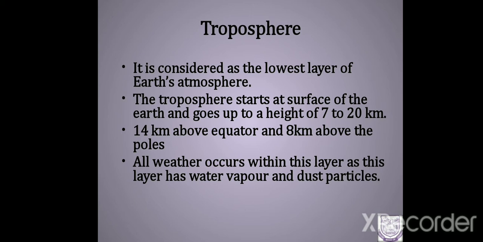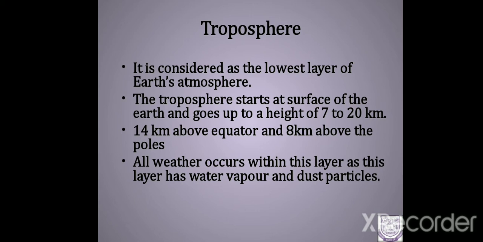And when you go to the pole, you can find only 8 kilometer of troposphere. The reason is temperature. Equator has high temperature, poles have low temperature. Because of that, troposphere is thick near the equator and in the poles it is thinner.